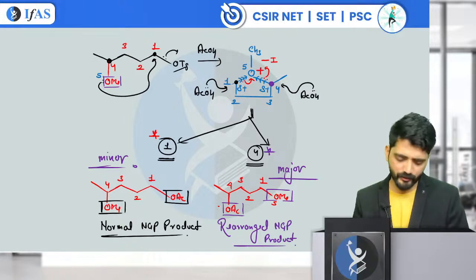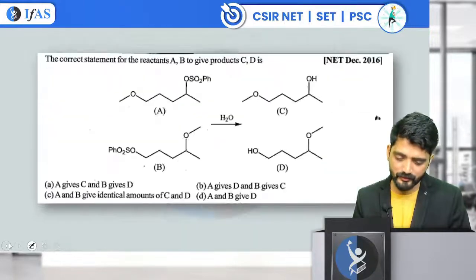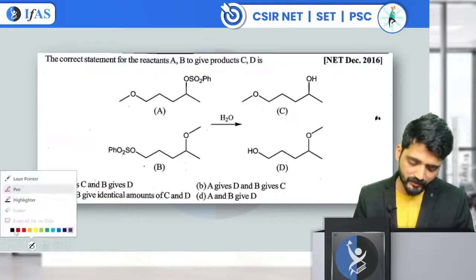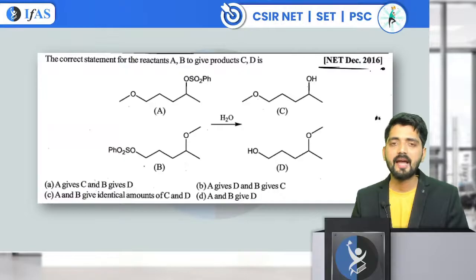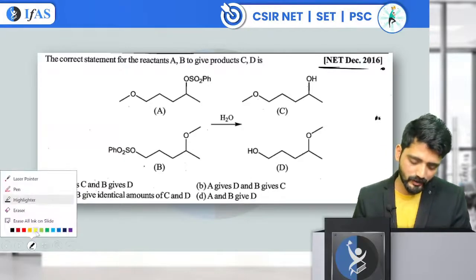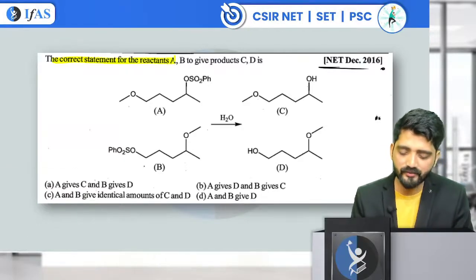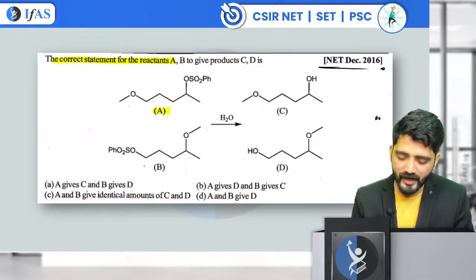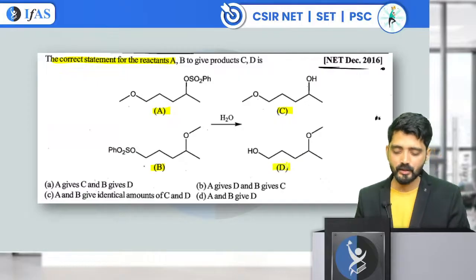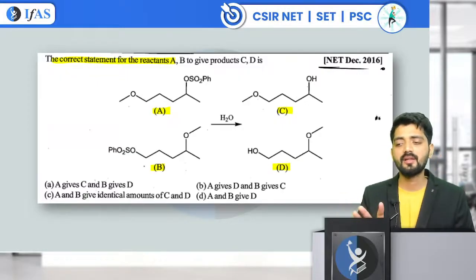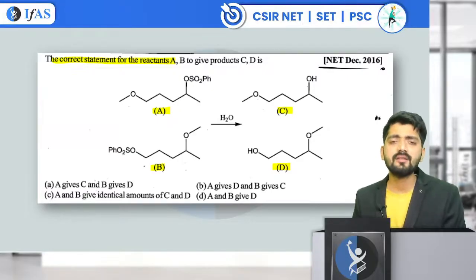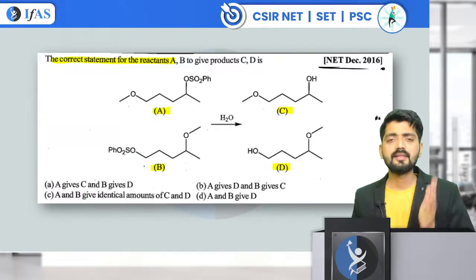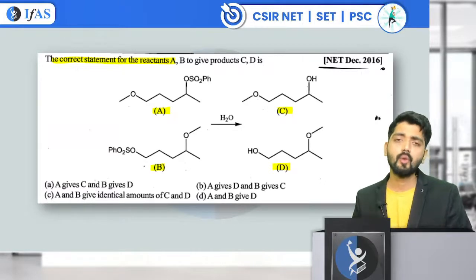Let's take a previous year question also asked on the same concept. This is a question which was asked in December 2016. Have a look at this question. They are saying you need to identify the correct statement if you have two reactants A and B and you have two products also which are C and D. You need to identify which statement is correct here. These are the same cases what we have discussed now. These are the NGP case of OMe only.